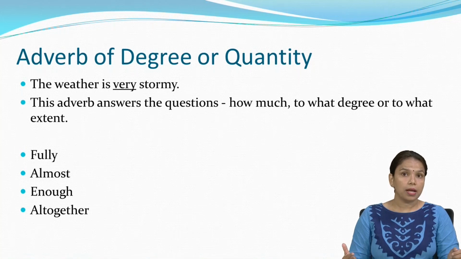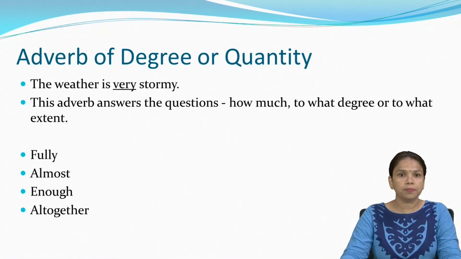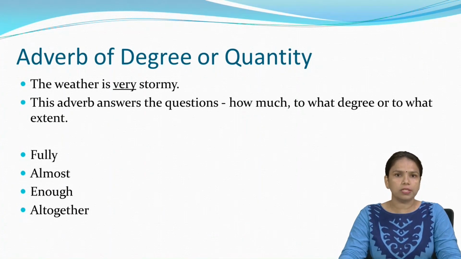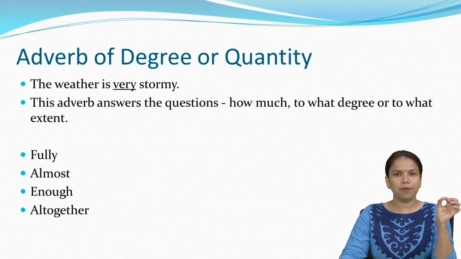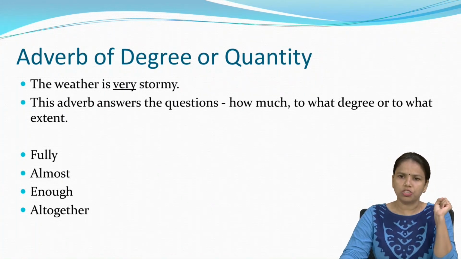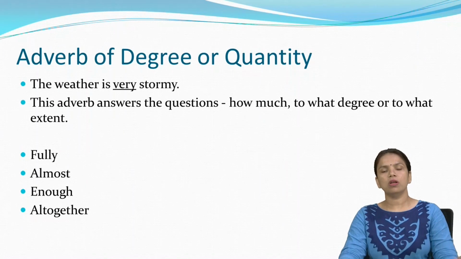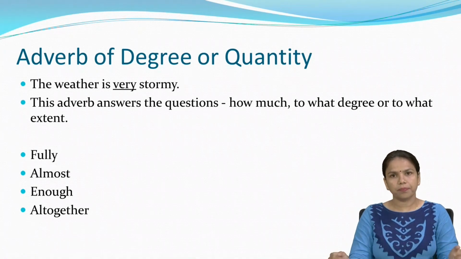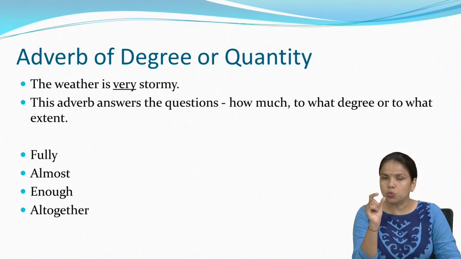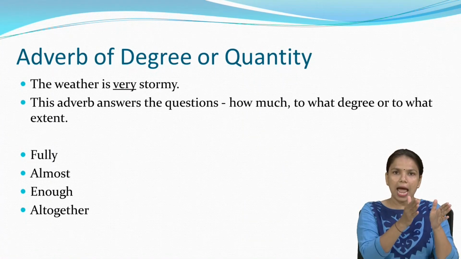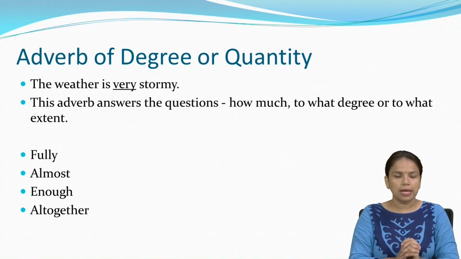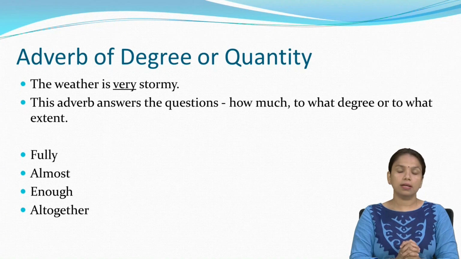Now our next type of adverb is adverb of degree, or you can say adverb of quantity. This adverb of degree answers the questions of how much, to what degree, or to what extent, right? So whenever any word answers this question, we can consider it as an adverb of degree, or you can say adverb of quantity. The sentence is: the weather is very stormy.